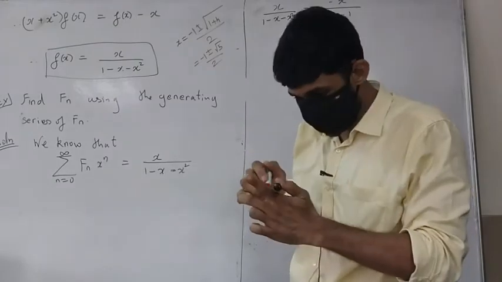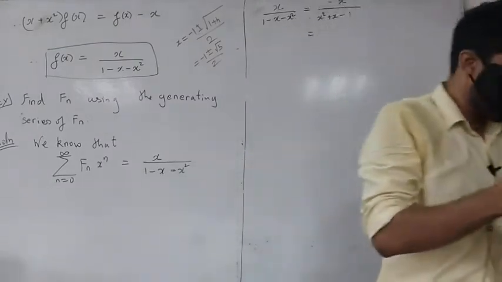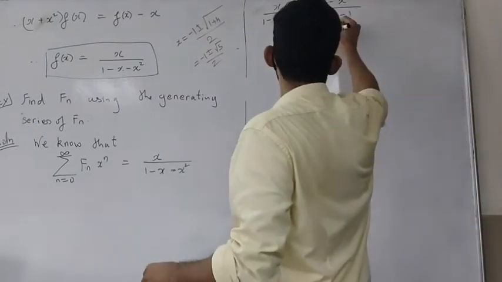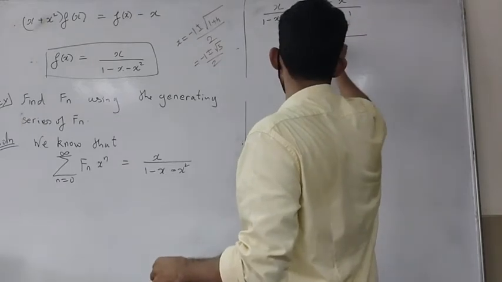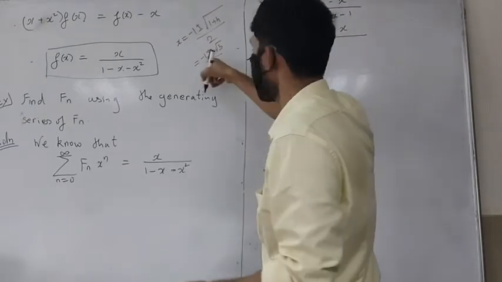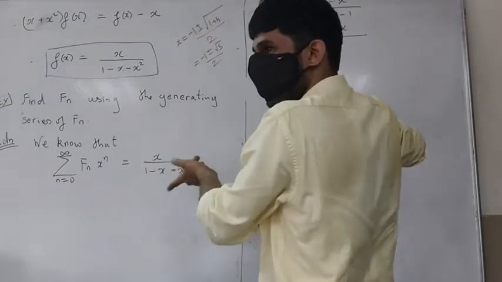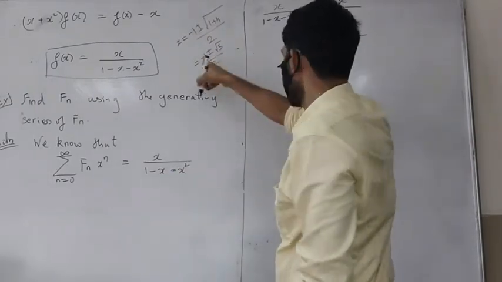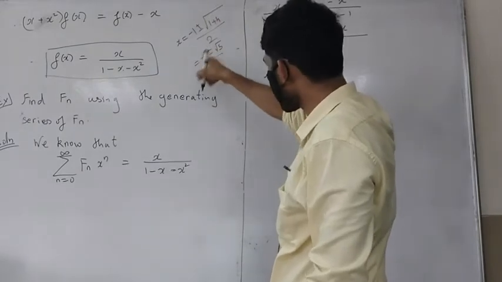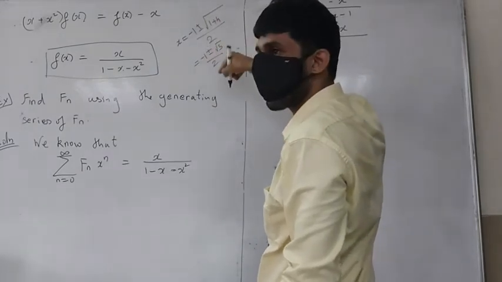If these are the two roots, that means this can be factored as x minus this root into x minus the other root. Okay, so let's look at the first one, the minus 1 minus root 5 by 2.